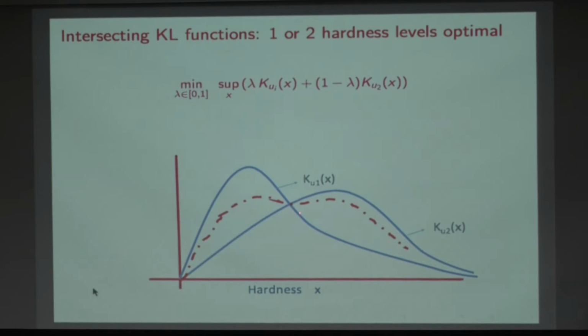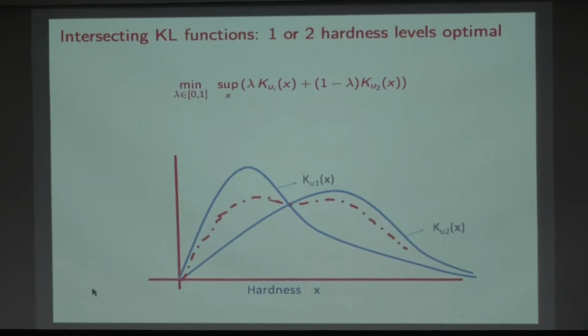So what this tells you is that for a large number of problems, my candidate is P. If I'm separating from the U1 level, I get one curve. If I'm separating from the U2 level, I get another curve as a function of hardness. For many of these curves, the best thing to do would be to ask at level X star, so that my probability of making both the mistakes is the same.